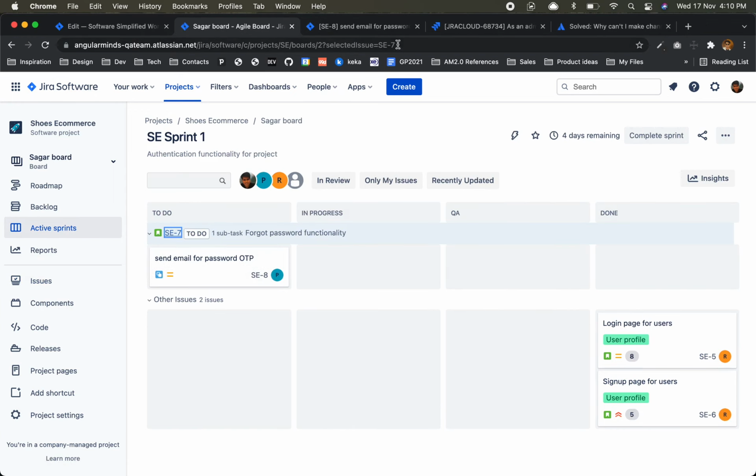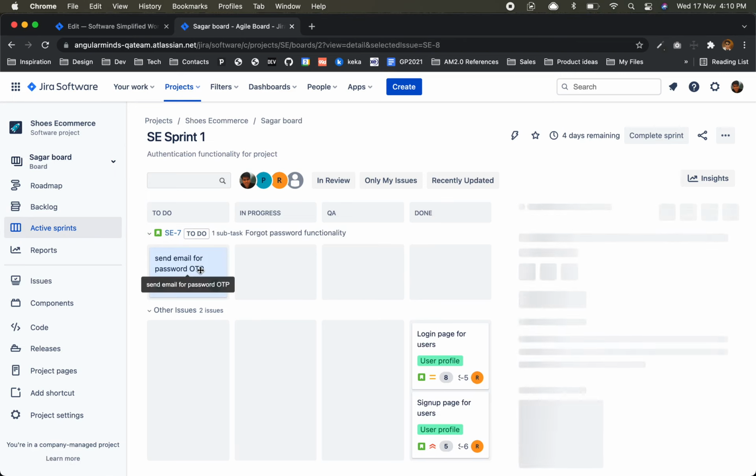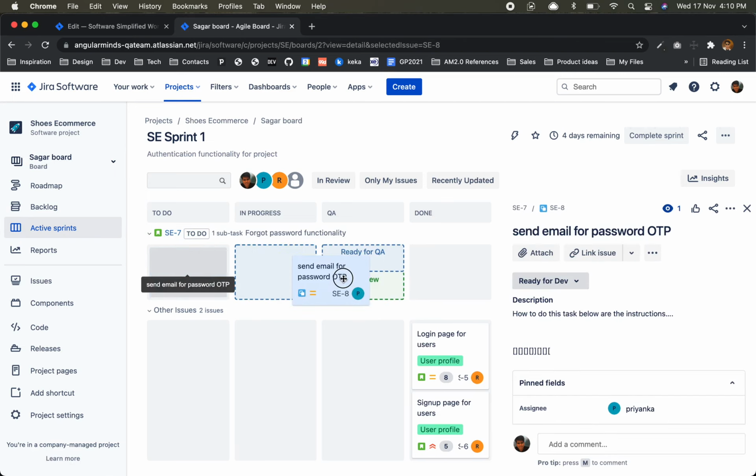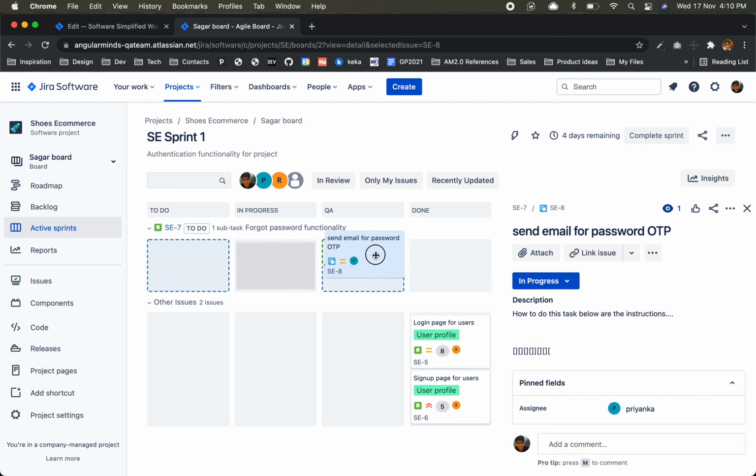So I'll close. In progress. Ready for dev to in progress directly. From in progress, ready for QA. Change.